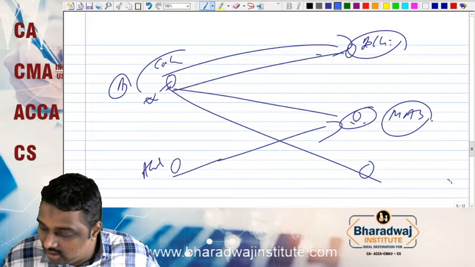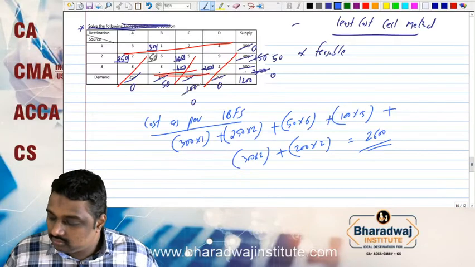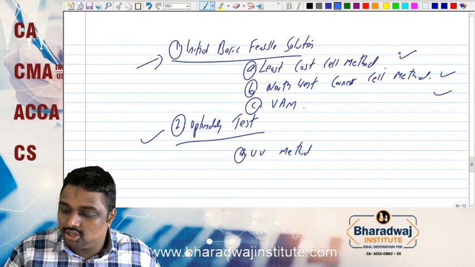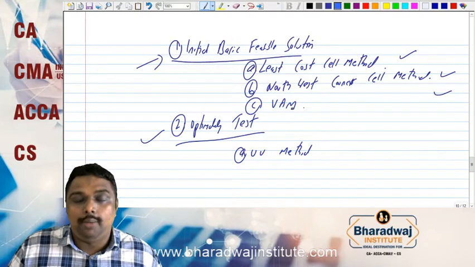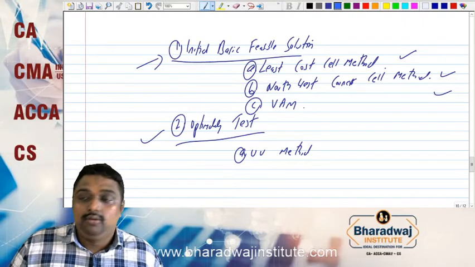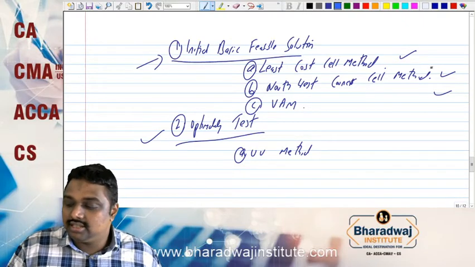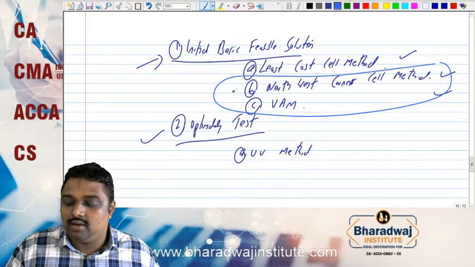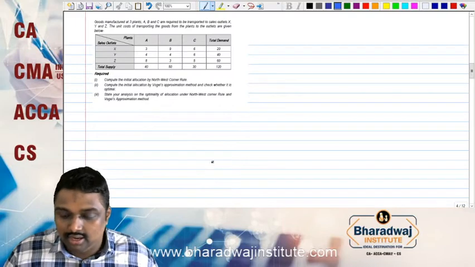We have discussed the least cost method and the northwest corner method. Now there is one more method called VAM. Before doing VAM, we will do another question in your study material which discusses northwest and VAM. So we will go to that. You can take your study material.